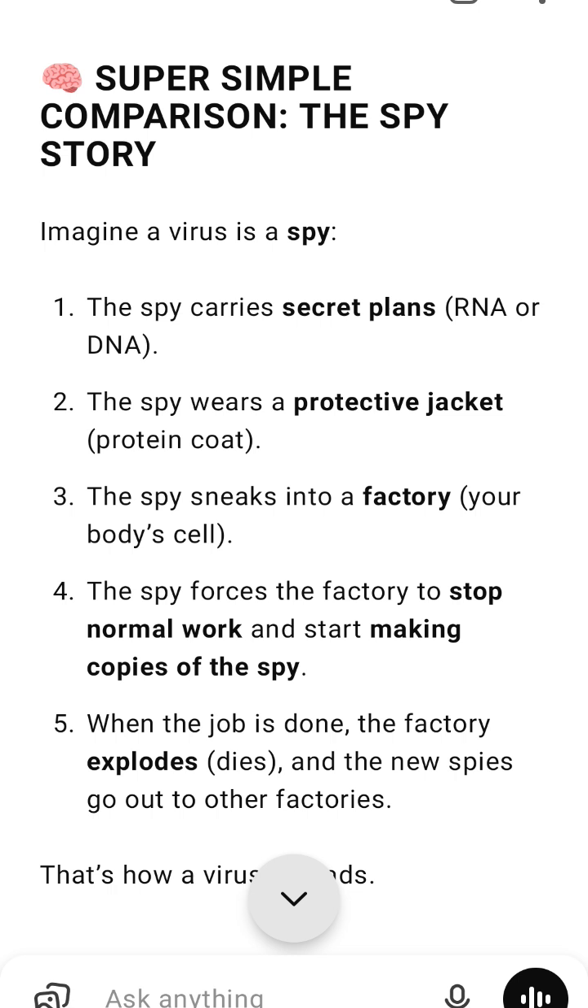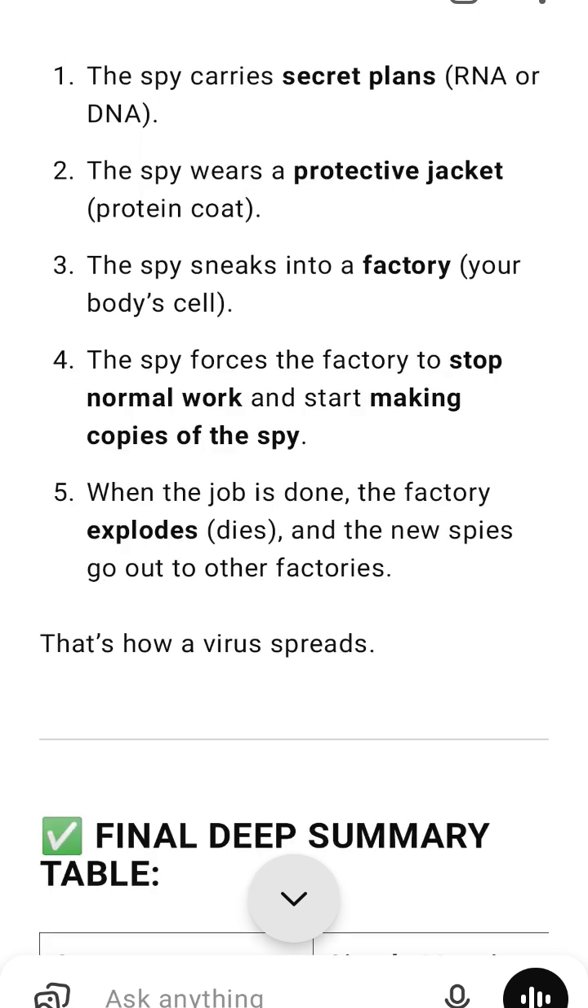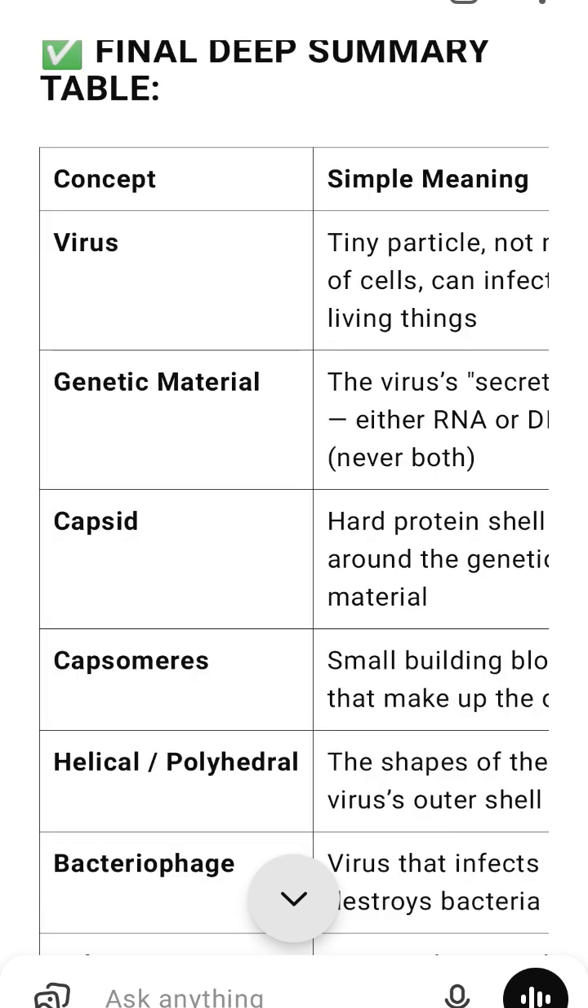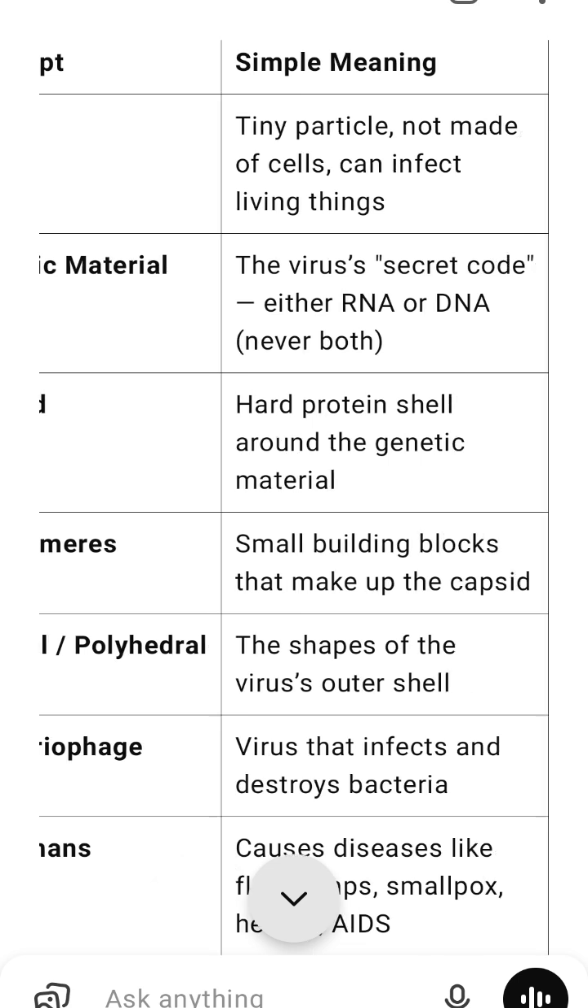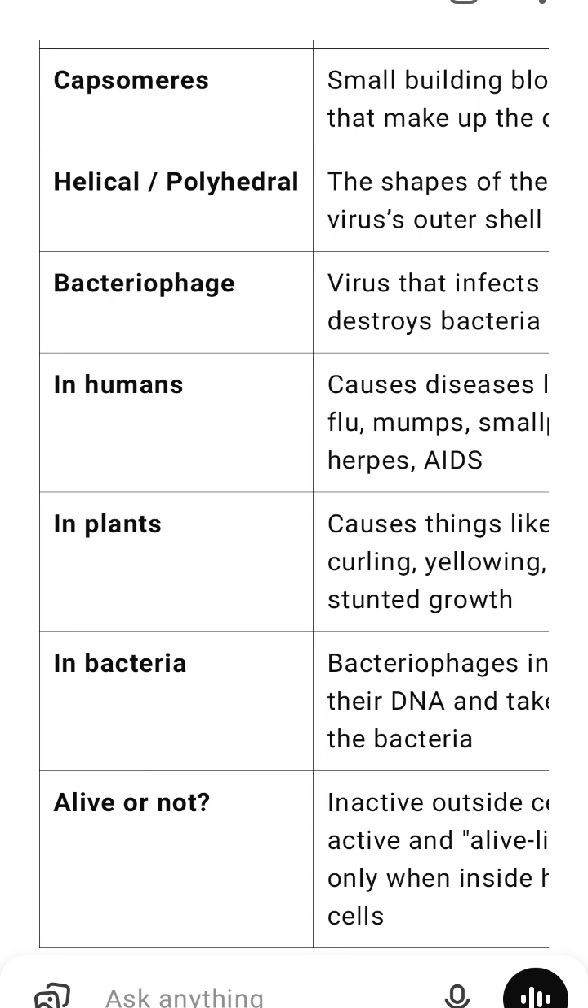The virus's secret code, either RNA or DNA. Capsid, a hard protein shell around the genetic material. Capsomeres, small building blocks that make up the capsid. Helical, polyhedral, the shapes of the virus's outer shell. Bacteriophage, a virus that infects and destroys bacteria. Viruses cause diseases like flu, mumps, smallpox, herpes, AIDS.